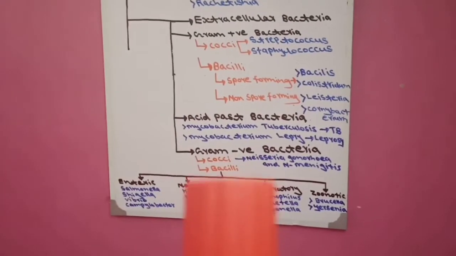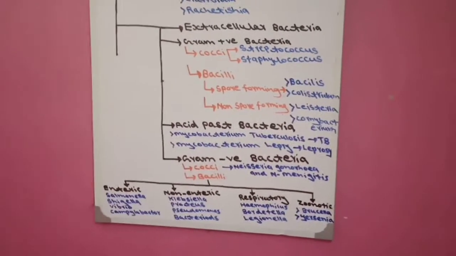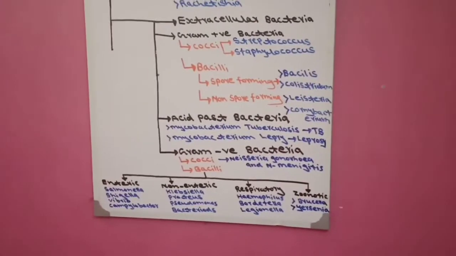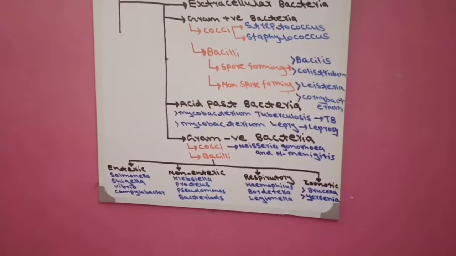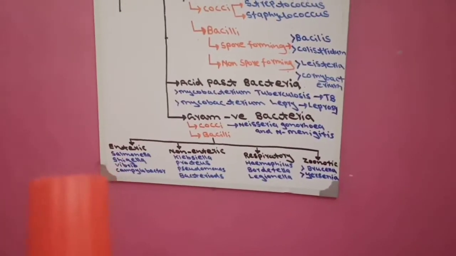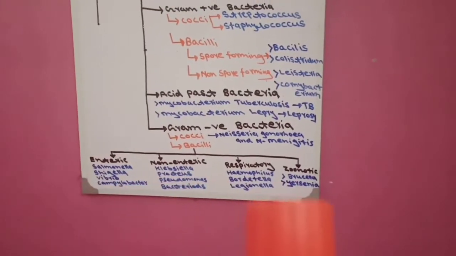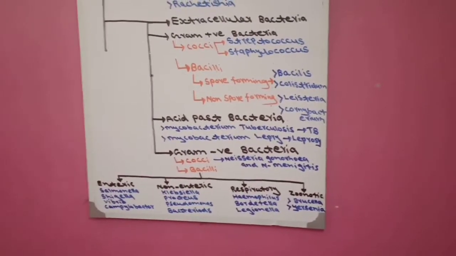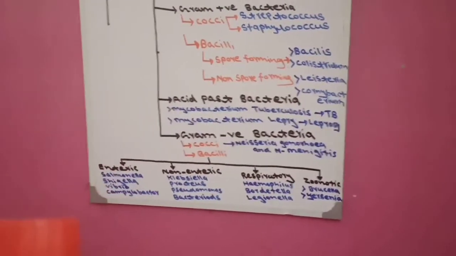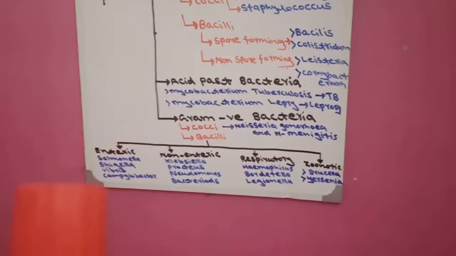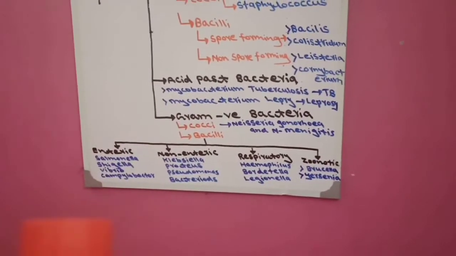Second is the bacilli, which is rod shape. Again we divide the gram-negative bacilli into four groups: enteric, non-enteric, respiratory and zoonotic. First, enteric. Enteric are those gram-negative bacilli which are present in our intestine. The bacteria which come in this enteric group are Salmonella, Shigella, Vibrio, and Campylobacter.